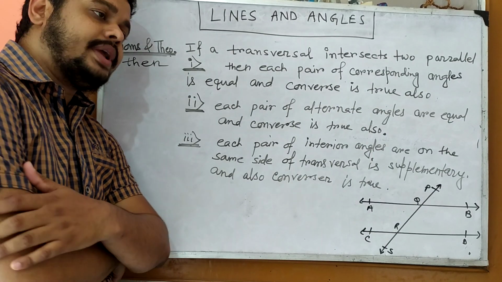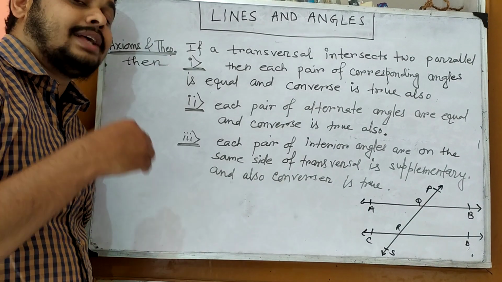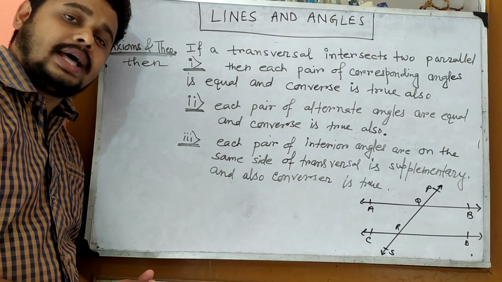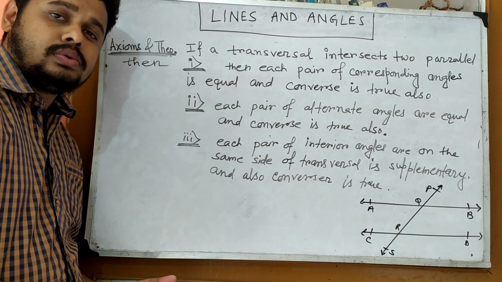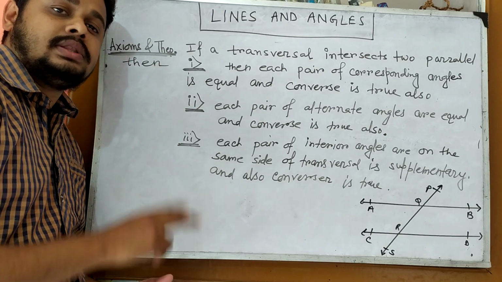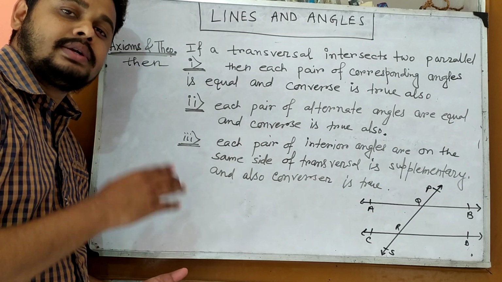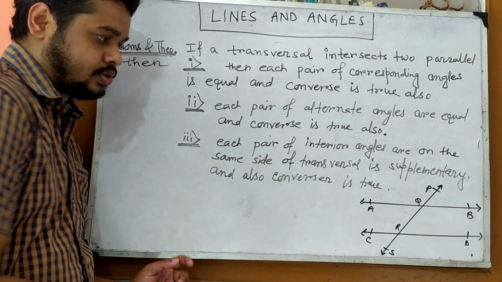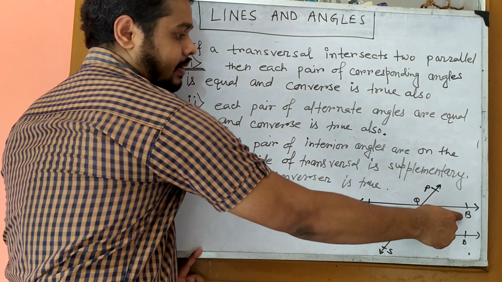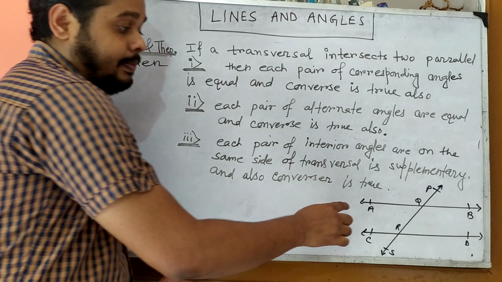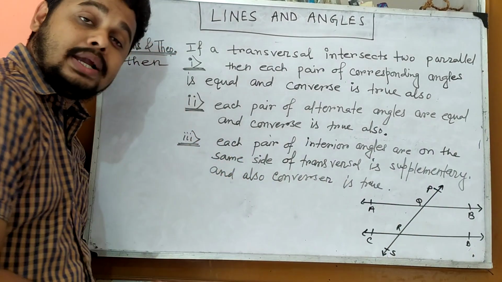But today we are going to discuss a special case of that, which was also mentioned in the last class. Now these two lines are parallel to each other, and there is a transversal also. You can see AB and CD are two lines, but they are parallel to each other.